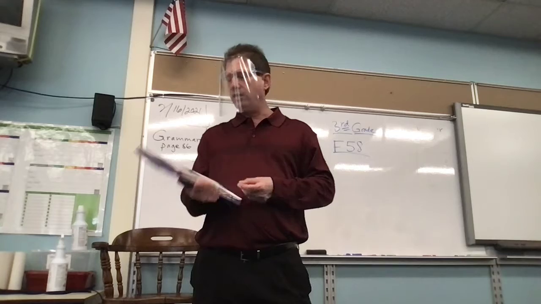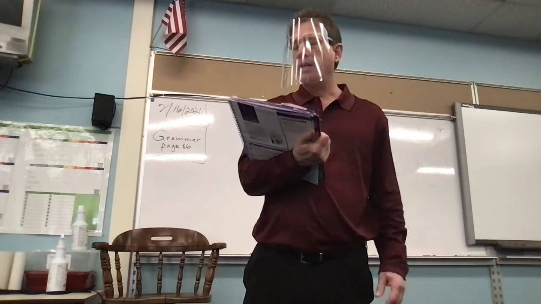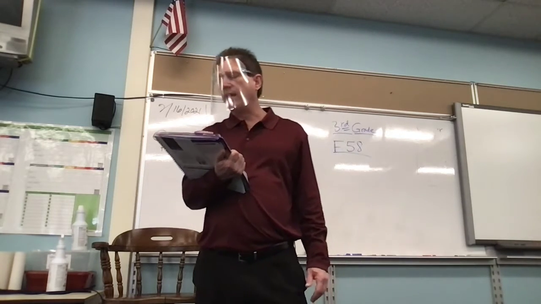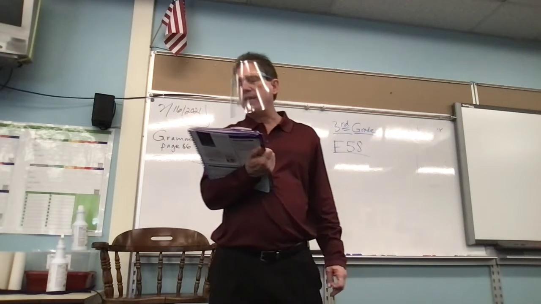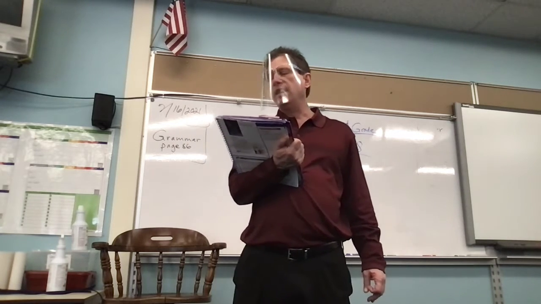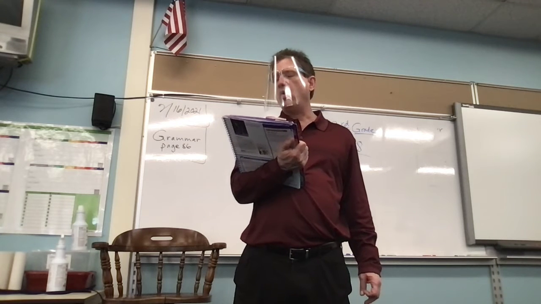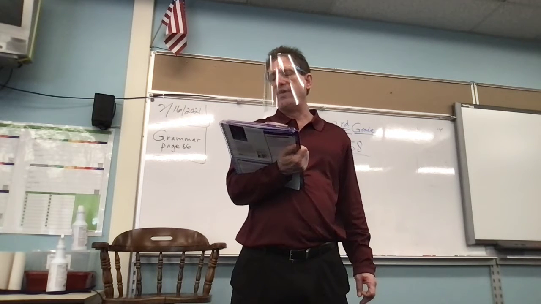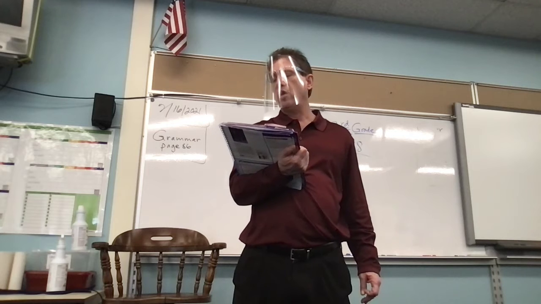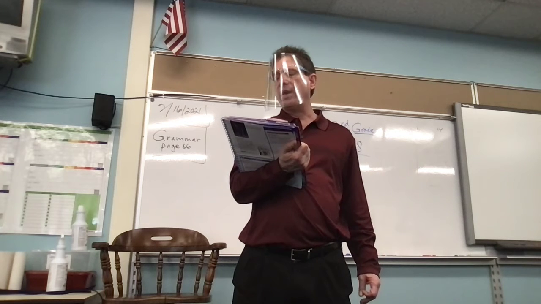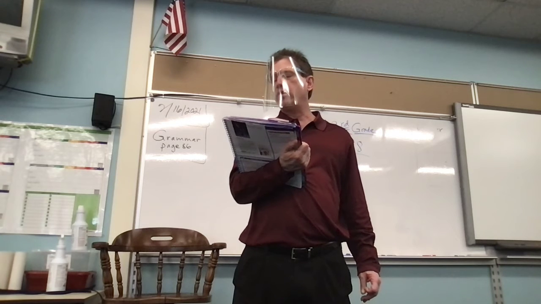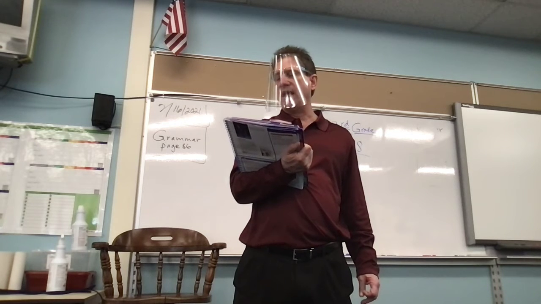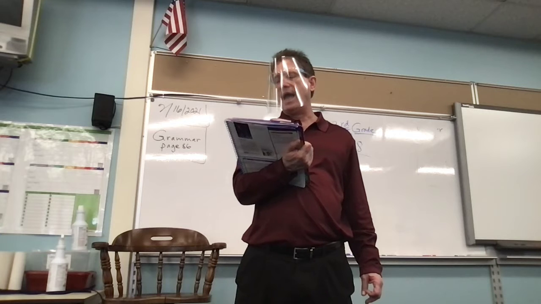Okay, next page. Bouncing light. Light waves travel in straight lines. What they do when they hit an object depends on the object's surface. Light waves reflect from or bounce off objects that have a smooth, shiny surface. When light waves reflect off a mirror, for example, the waves bounce back toward you. You see yourself in the mirror because light waves bounce directly back to your eye.